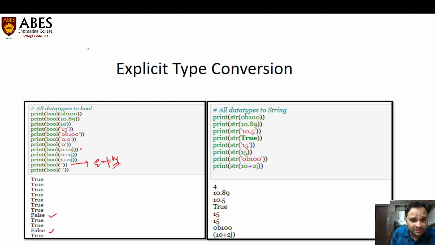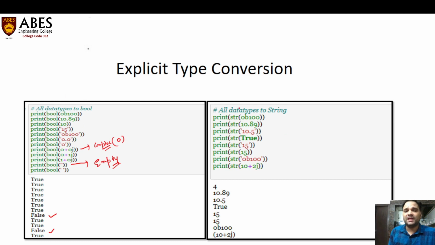Or if we pass a complex number with zero value, then it gives us False. If we pass anything else, it will always return True. So we can convert data types into boolean.